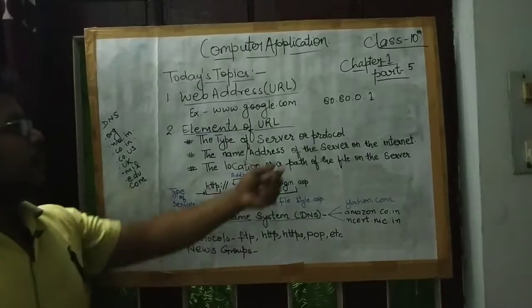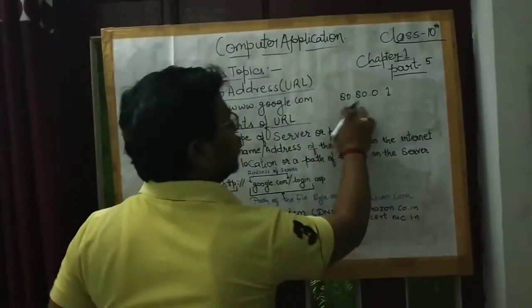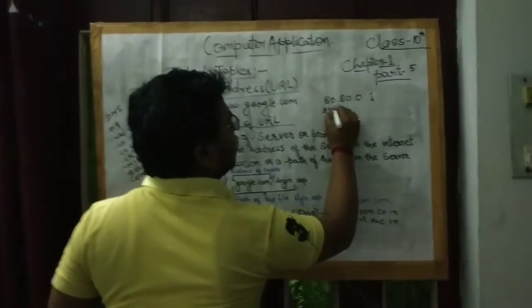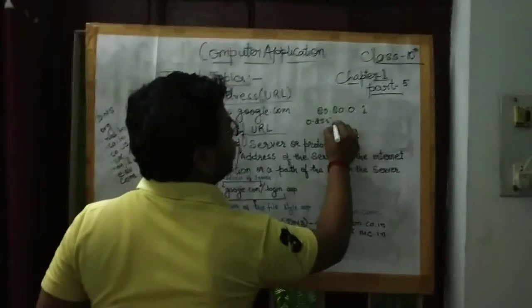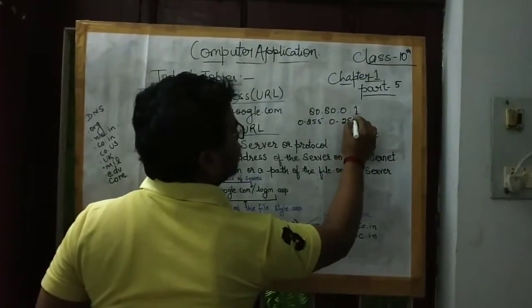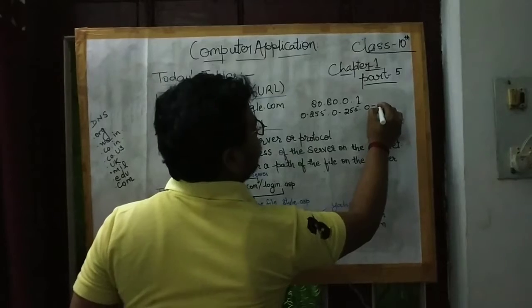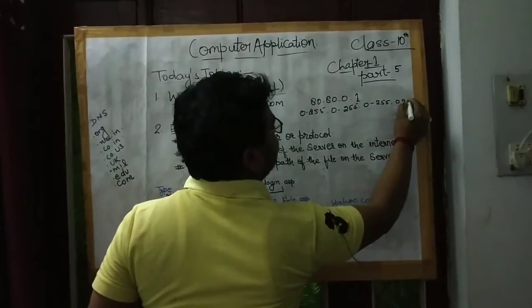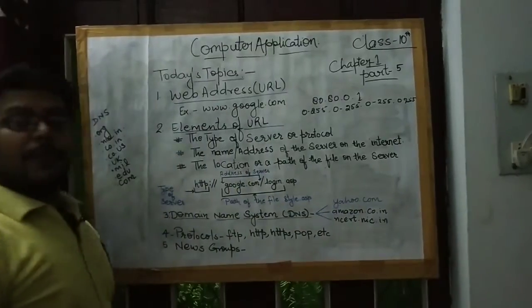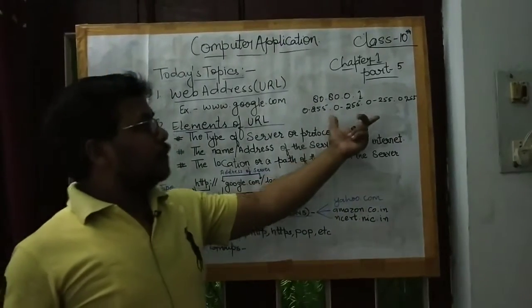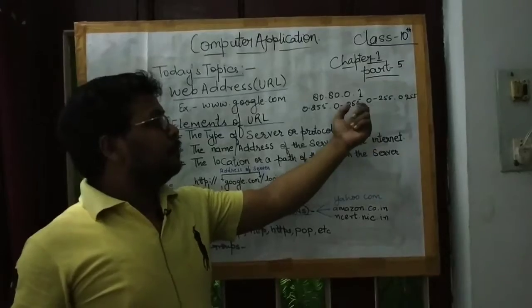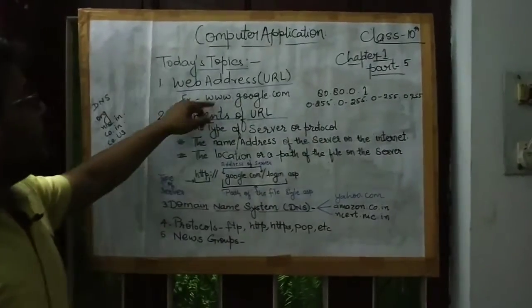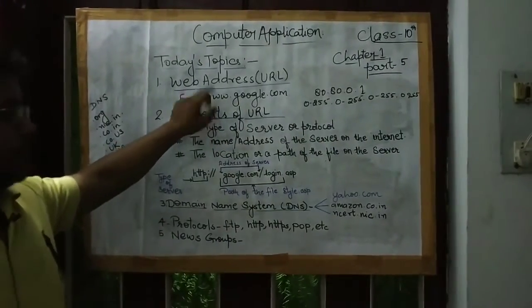Saying 80.80.0.0 or 1 is difficult because every slot has a range of 0 to 255, then 0 to 255, 0 to 255, and 0 to 255. These are the numbers or range in which we define the website address.